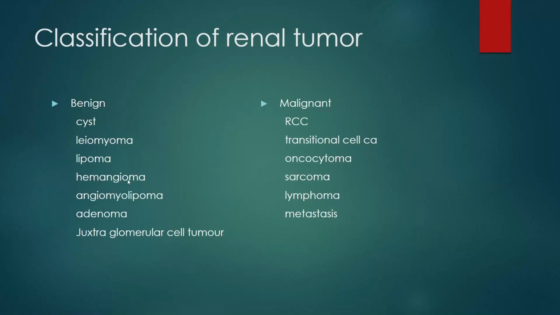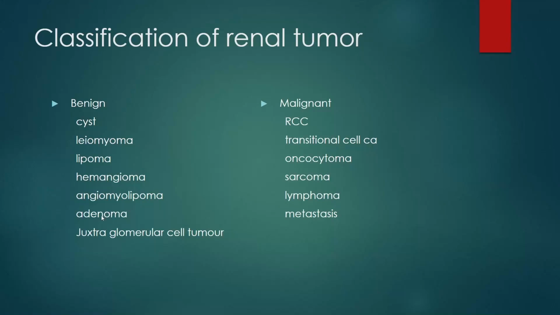Next, hemangioma. Hemangioma is clinically silent, but the main symptom is hematuria. Sometimes it may be profuse, and sometimes it may relapse. Next, angiomyolipoma. It is a type of kidney tumor. It mainly consists of three components: fat, muscles, and blood vessels.